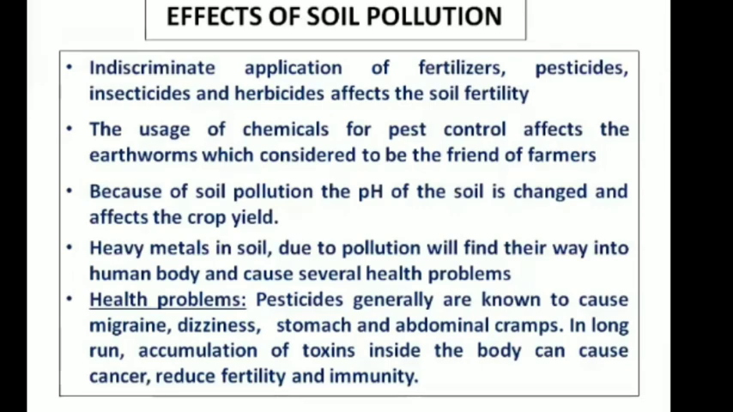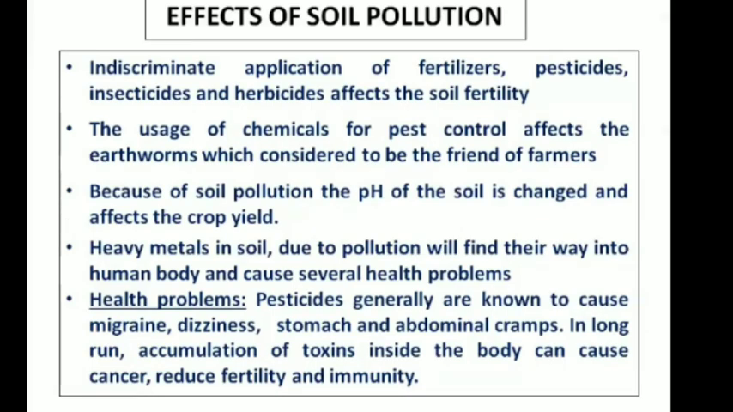Also, when farmers use nitrogen and phosphorus rich fertilizers in agricultural fields, sometimes the agricultural runoff may be rich in nutrients. So it will lead to eutrophication, that is overnourishment of lakes. If you have overnourishment of lakes, then it is known as eutrophication.